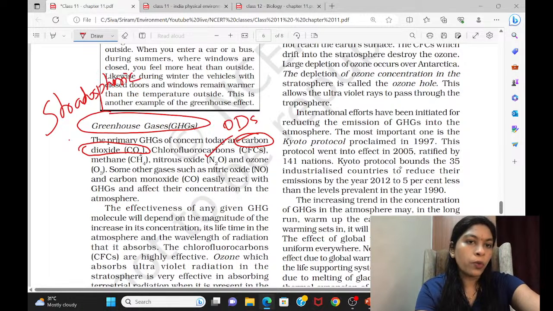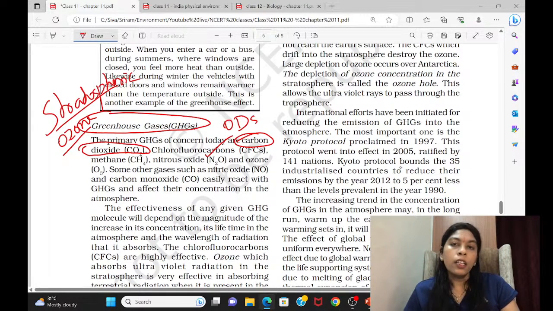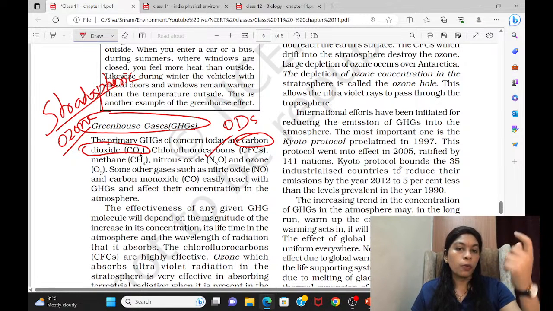Stratospheric ozone is very important in protecting us, whereas tropospheric ozone, the harmful lower layer ozone, acts again as a greenhouse gas. Stratospheric ozone is depleted by chlorofluorocarbons reaching the stratosphere. So it's not only a greenhouse gas, it's also depleting the ozone, so we call it ODS, ozone depleting substances.